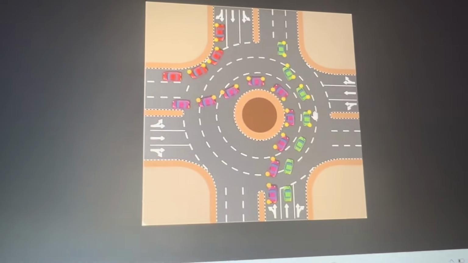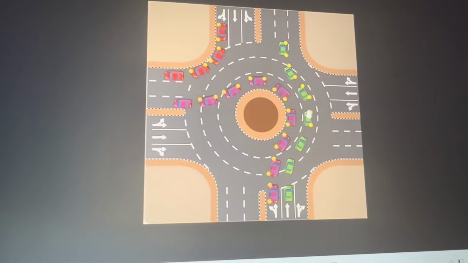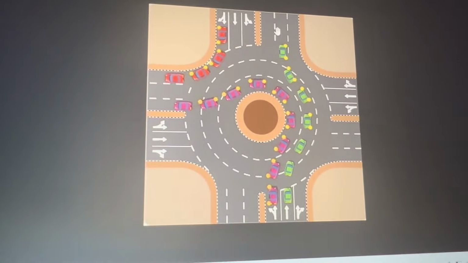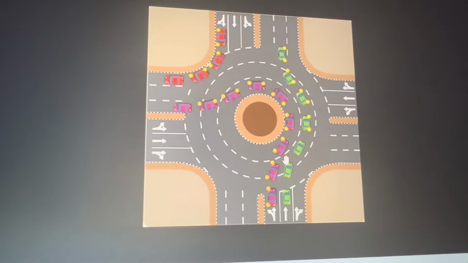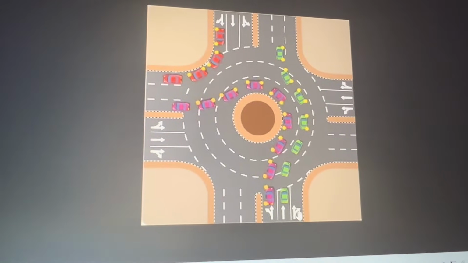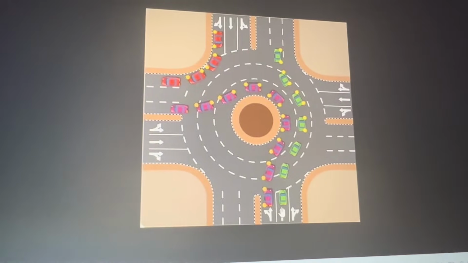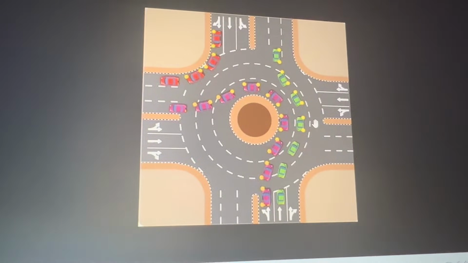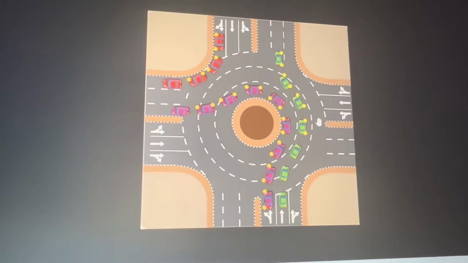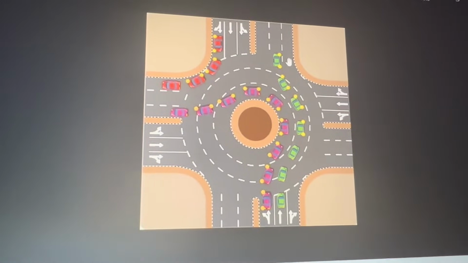Same, when you reach this corner, you put the indicator right and exit from the same middle line. This is the straight. If you want to go straight from the right line, the same process: you need all 3 lines free from your left side, and then you enter the roundabout without indicator. And when you reach here, at that time you put the indicator right and exit from the same right line.